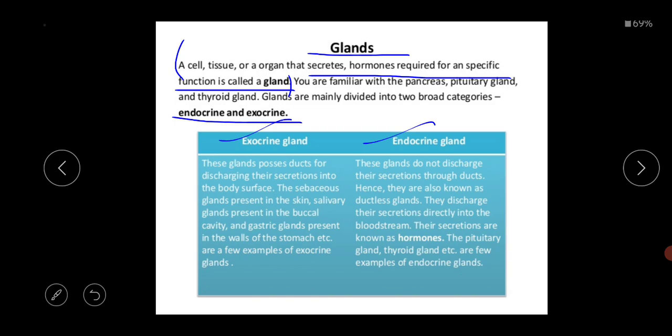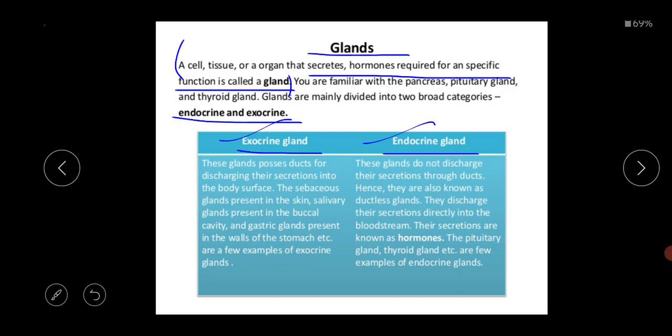So what is the basic definition of the exocrine gland and of the endocrine gland? First you should know the meaning of exocrine gland. Exo means outer, and endo means inner. These exocrine glands are the ducted glands. Ducted glands means that these glands consist of ducts, and the secretion of these glands is discharged to the body surface.